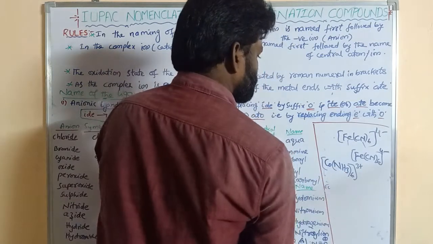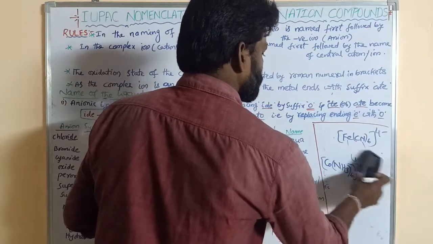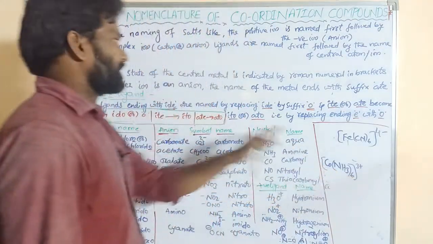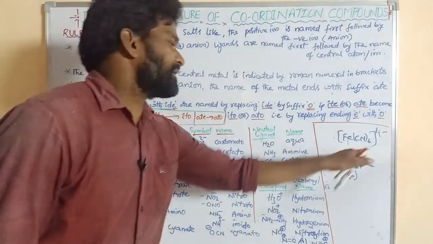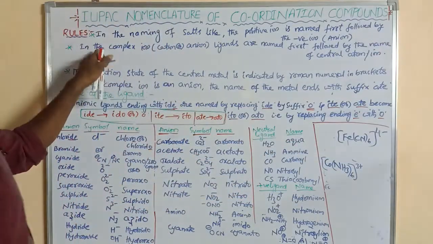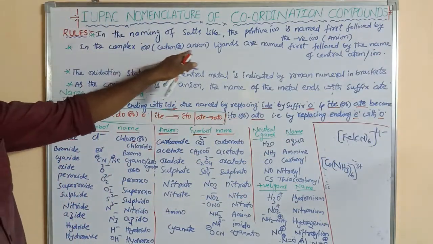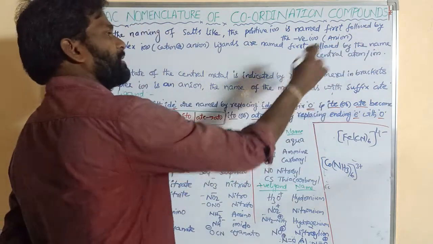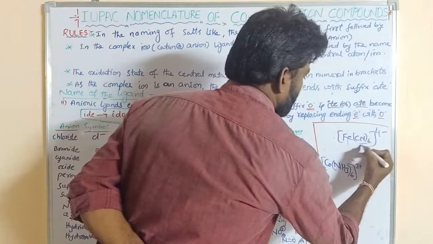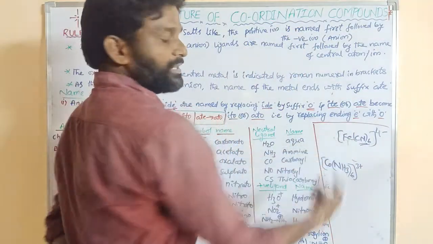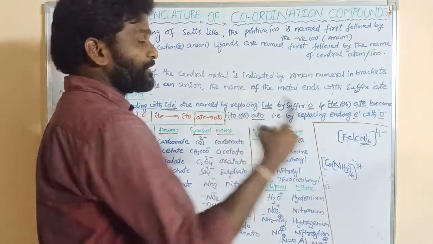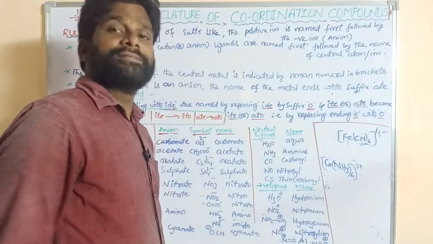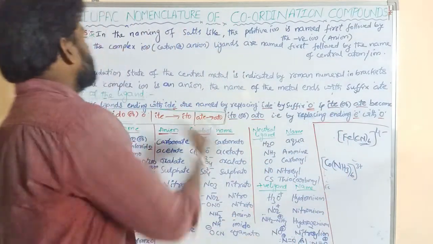This is the negative complex ion, this is the positive complex ion. That is the cation complex, this is the anion complex. In the complex ion, like cation or anion, ligands are named first followed by the name of the central metal atom. So the name is given first for the ligands, next for the central metal atom. That is the second rule.